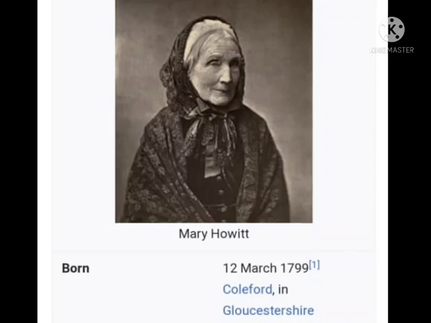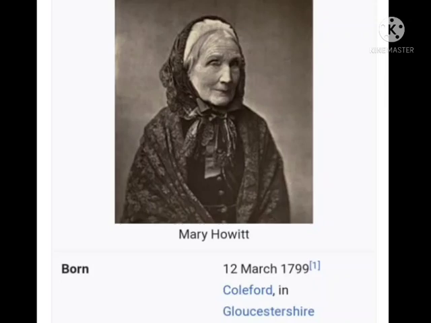She was born on 12th March in 1799 and she died on 30th January 1888. She was an English poet. She was born at Coleford in Gloucestershire. It was in Italy, nearly Rome. Their house is now known as Howitt's house place.